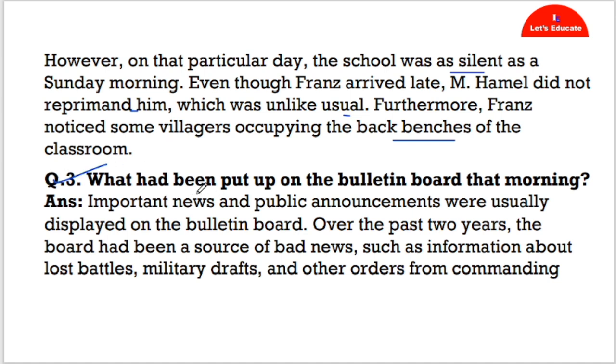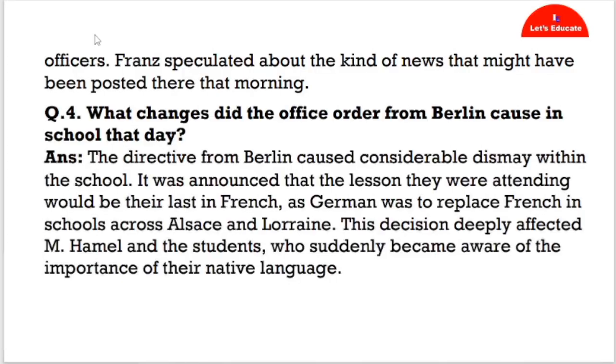Question number 3: What had been put on the bulletin board that morning? Answer: Important notices and public announcements were usually displayed on the bulletin board. Over the past 2 years, the board had been a source of bad news, such as information about the lost battles, military draft, and other orders from commanding officers.